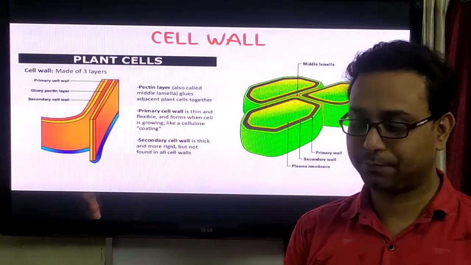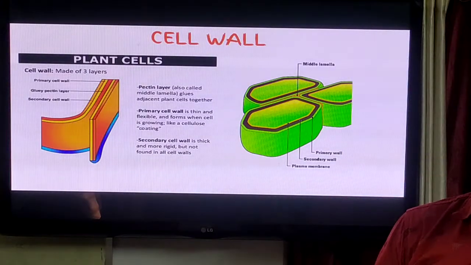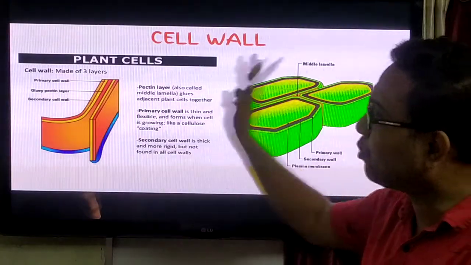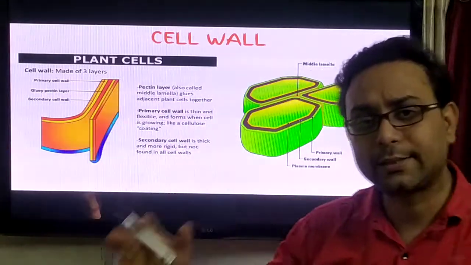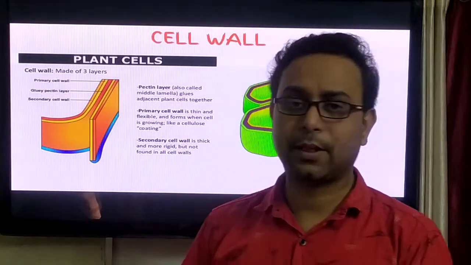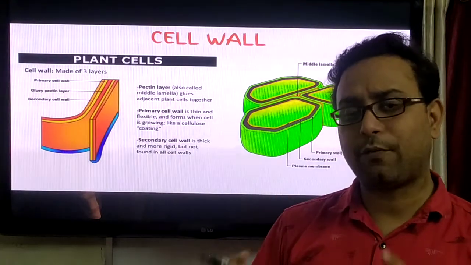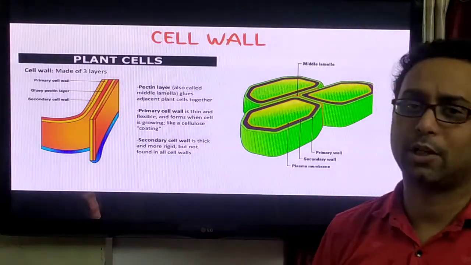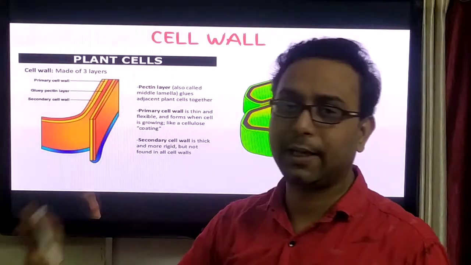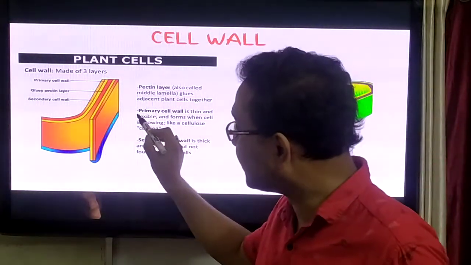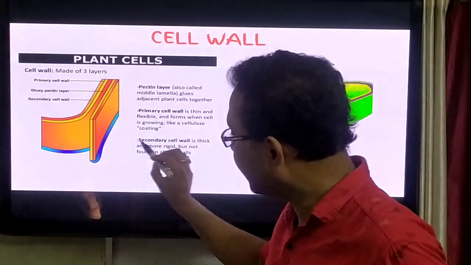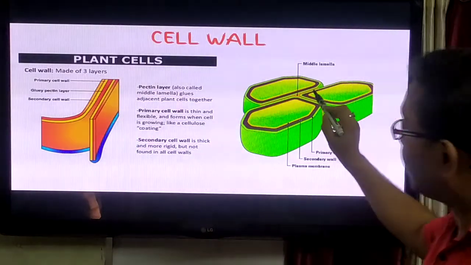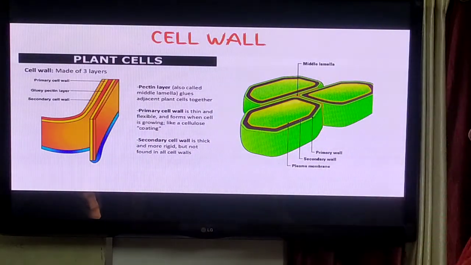This is present only in the plant cell. Animal cells have no cell wall. So the cell wall is most importantly present in the plant cell. What is its function? It gives rigidity and keeps the shape. That is the most important function of the cell wall. Now we discuss the structure of the cell wall, which has three types of layers. One is the primary cell wall, another is the secondary cell wall, and between the two cells, this middle part is called the middle lamella.